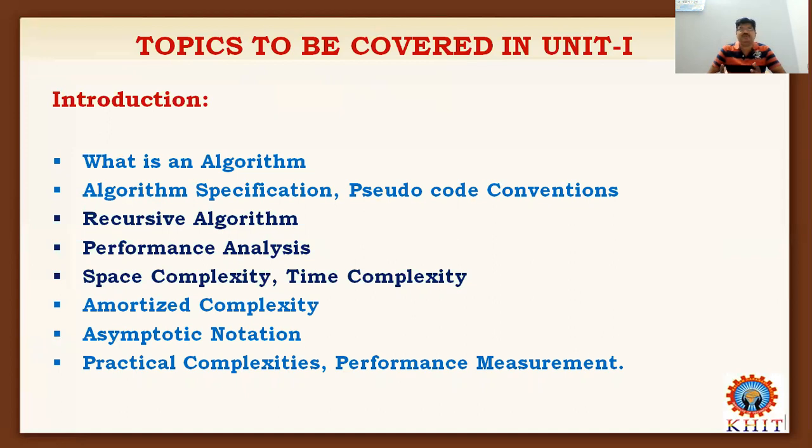Where exactly will we use them? We discussed various real-time examples, the specifications of an algorithm, and how to write an algorithm using pseudocode format. Pseudocode conventions, properties of an algorithm and characteristics of an algorithm were also discussed in the last class.